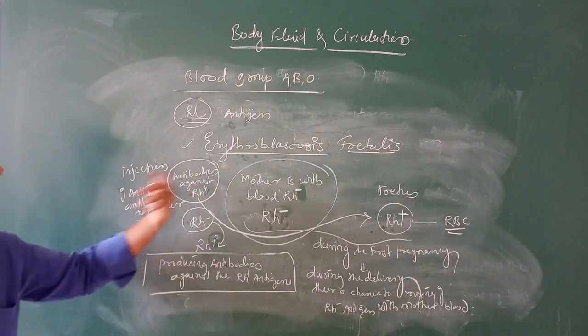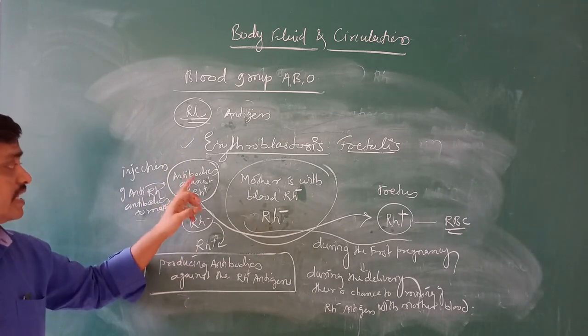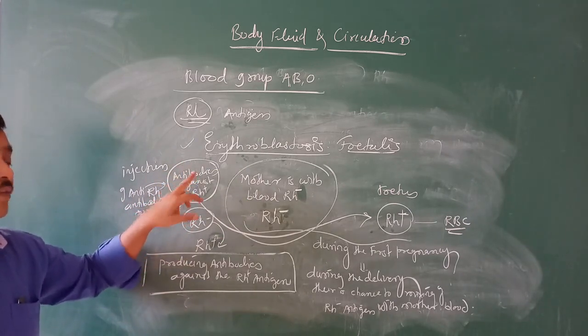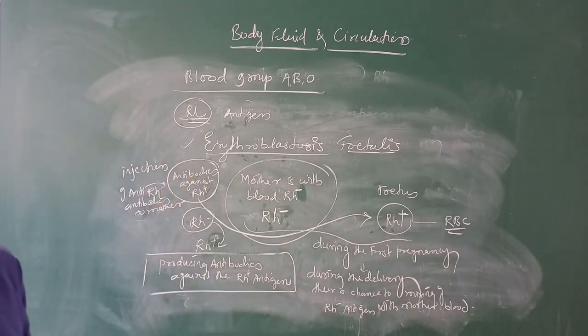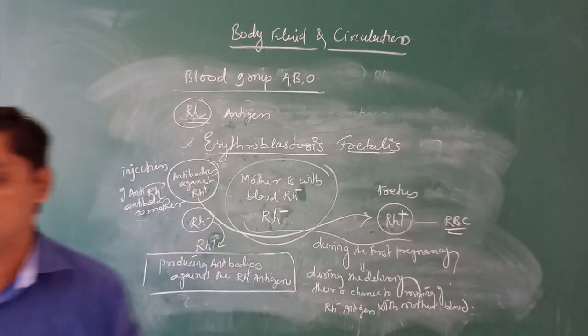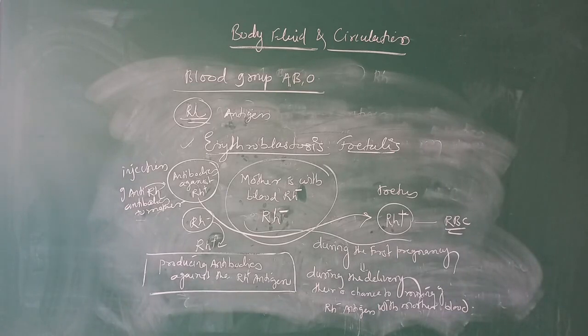Anti-Rh antibody injection, anti meaning against this antibody. If we give the injection, she is not going to produce those antibodies and we can save the child from erythroblastosis of fetalis.